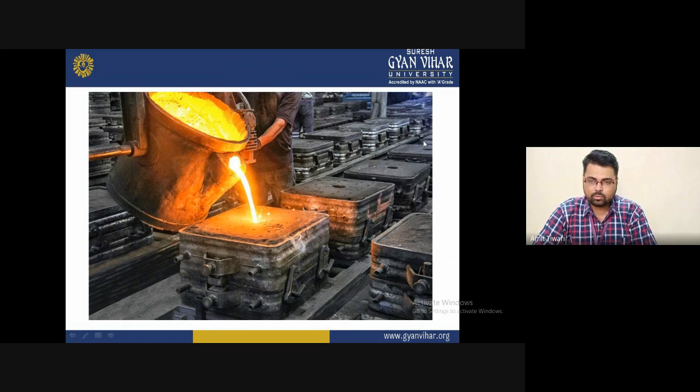So these are a number of bodies presented here for casting, because we know that a single element makes only a single product. We want multiple products at the same time, because we want to increase productivity. With that, our manufacturing runs very fast, and for that we require multiple products at the same time. So we allow the material to liquefy and solidify, and the number of pieces depends on your production rate.